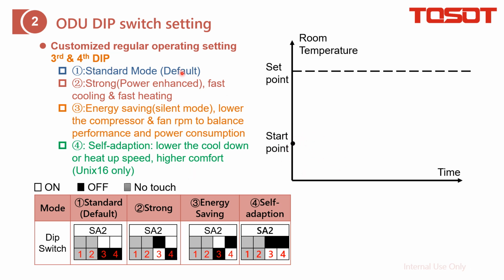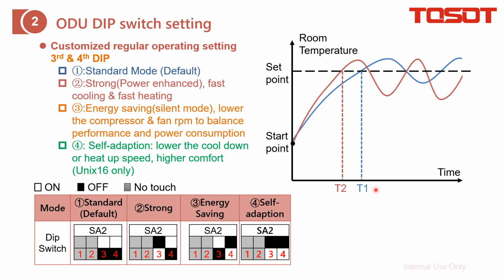For the standard one, the benchmark default setting, this shows how long it takes the room to reach the target, and after that how it maintains stability, without much fluctuation. Number 2 is strong. You can consider it fast cooling and fast heating. At this time, we raise the compressor frequency to achieve the target earlier. Compared with number 1, the time is less, but the fluctuation is a little bit more.